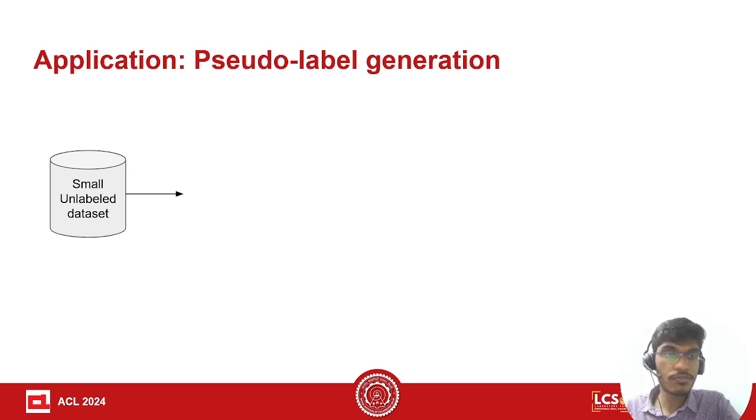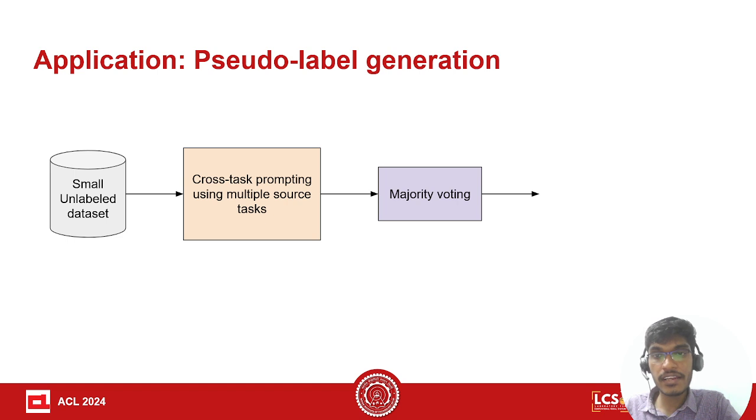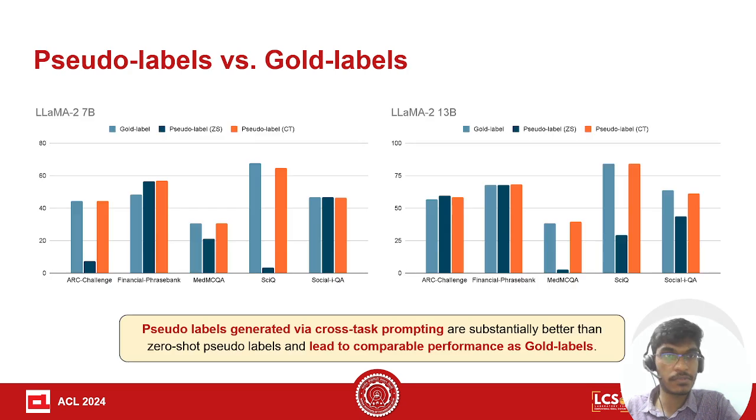So we took a small unlabeled dataset and used cross-task prompting with those 10 source tasks, generating pseudo-labels using one example from each source task in the context, and then did majority voting. Whatever label was generated by most of the source tasks is chosen as the pseudo-label. We then use these pseudo-labeled examples in the context of the target task and see the performance.